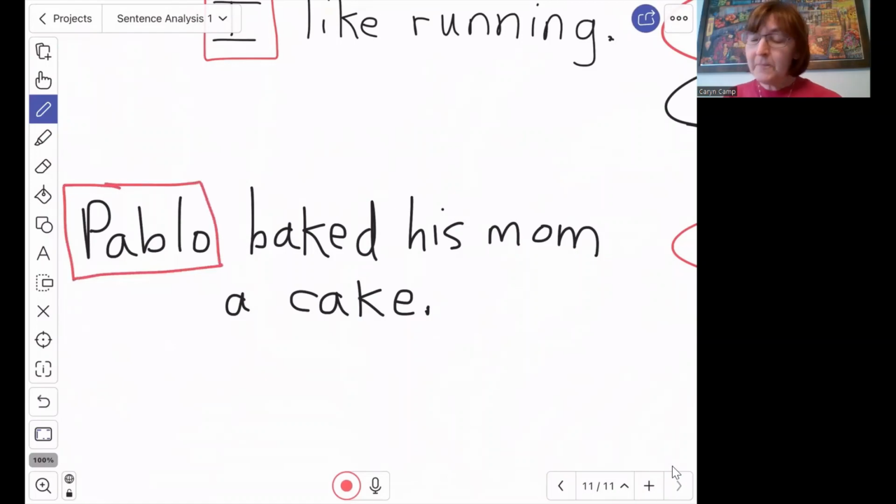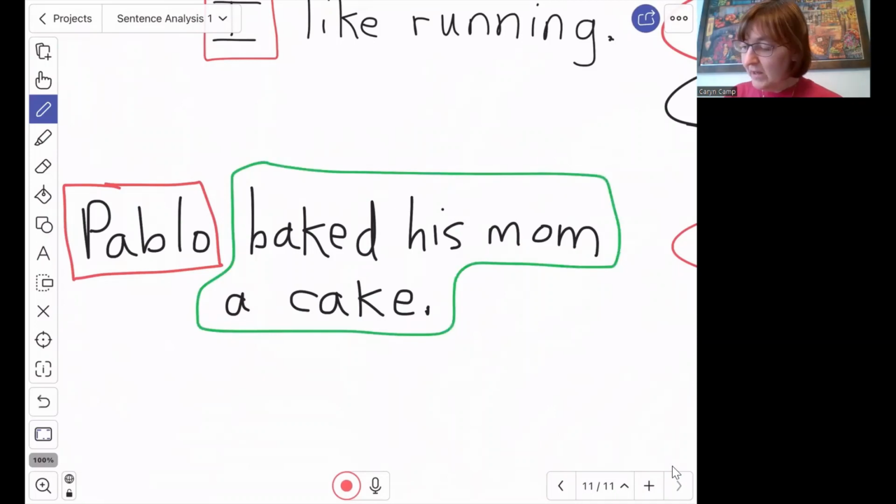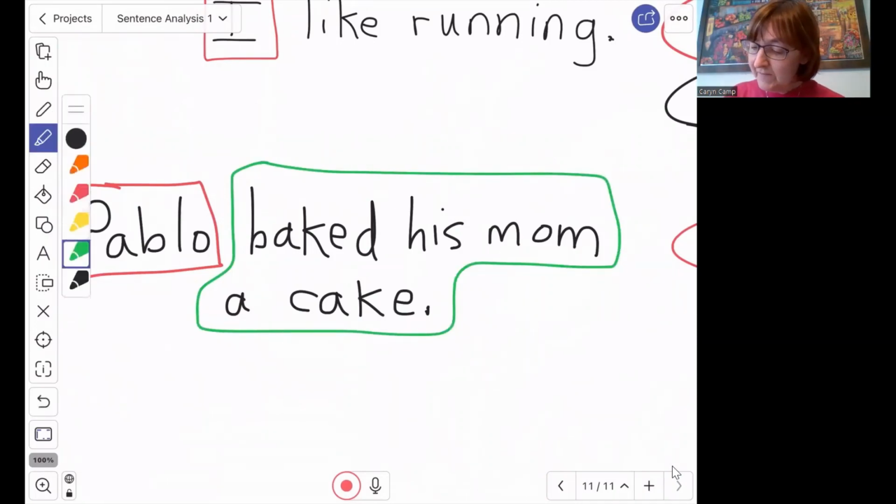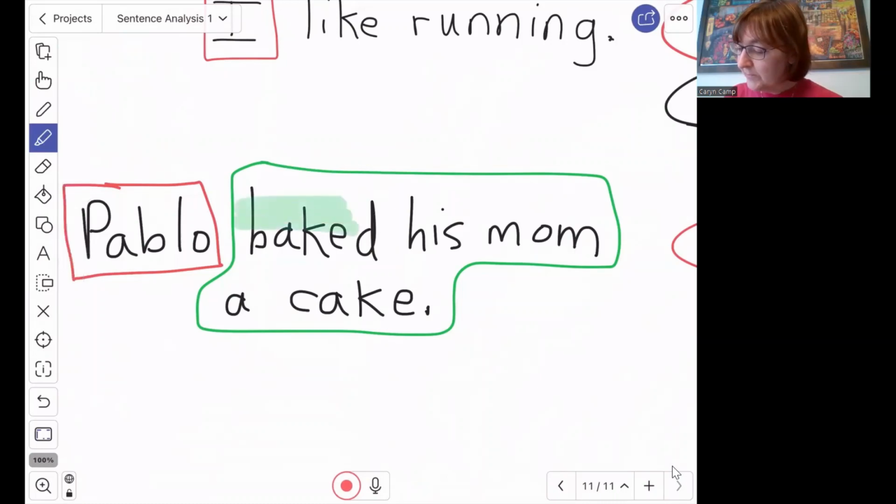That's Pablo. So he, all by himself, is the subject of the sentence, which means the whole rest of the sentence has to be the predicate. Okay, so there's our predicate. And the first word in the predicate is usually the verb. So that's baked.